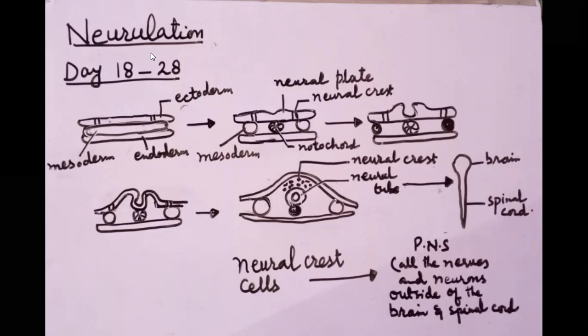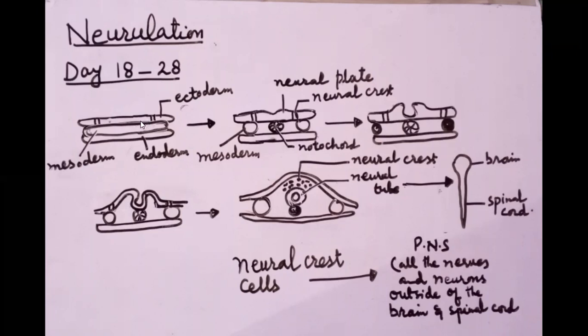And the first major event in organogenesis is what? Neurulation. During this, the ectoderm differentiates into the brain and spinal cord, and it starts from day 18 and ends on the 28th day of development. So you can say that it starts in the first month of development.